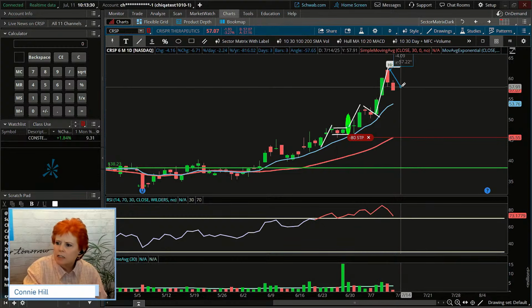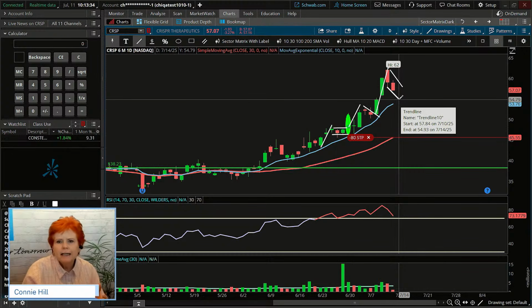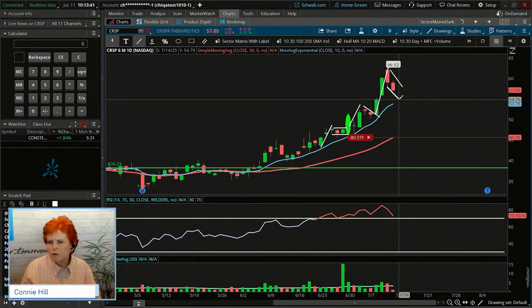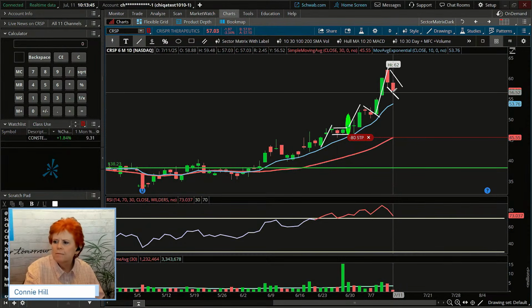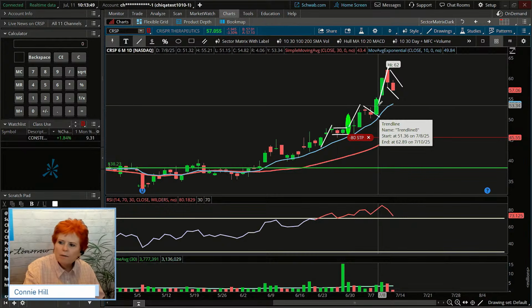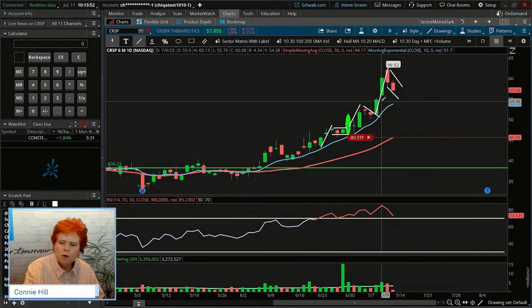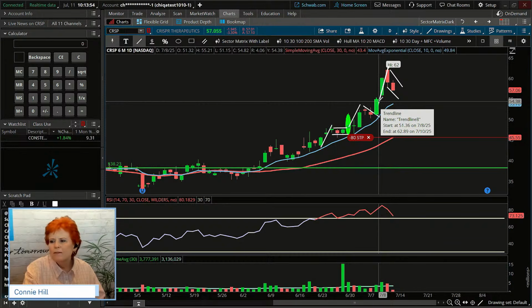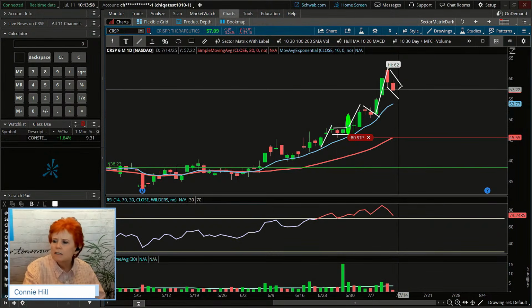And when we see stocks exhibit patterns like a flag, sometimes they get in a pattern, they do it over and over again, right? They run up, consolidate, run up, consolidate. So it's kind of what we're seeing here. When we're tracking this, we don't want to see the stock cross down more than 3/4 of the way down the flagpole. If it does that, then we would call it more of a retracement. So right here where the stock is, it's not more than that back down the flagpole.